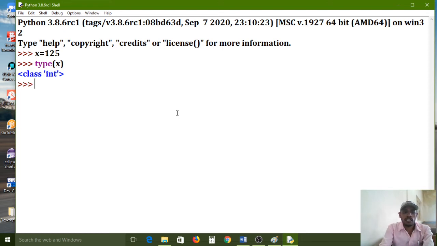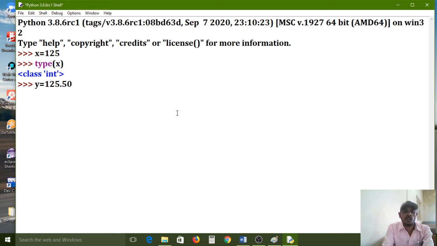Now we have a clear awareness about the x variable. Again I want to store a fraction part value, 125.50. Here I am maintaining 0.50 also. So now what is the data type of the y variable?